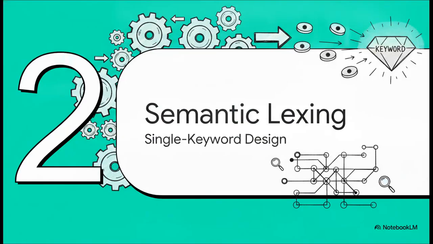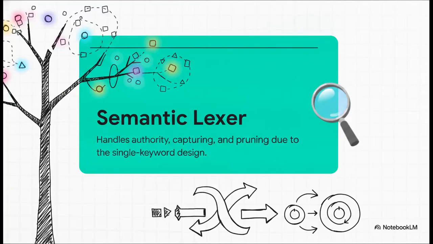Section 2, semantic lexing, single keyword design. Now what's really interesting here is how Merg-E handles its extreme minimalism. Because it uses a single keyword design, the lexer actually has to step up and do some seriously heavy lifting, stuff you'd normally expect a parser to handle. This semantic lexer dynamically tracks authority between execution contexts. It's managing authority propagation, implicit and explicit capturing, and even tree pruning.